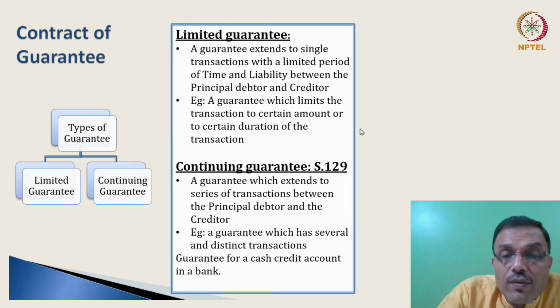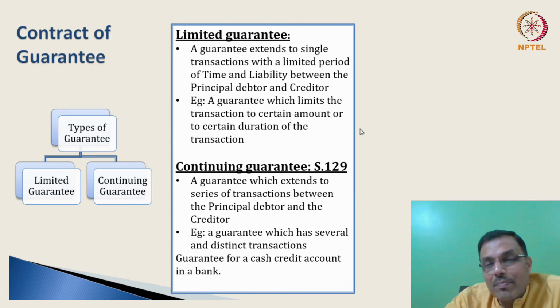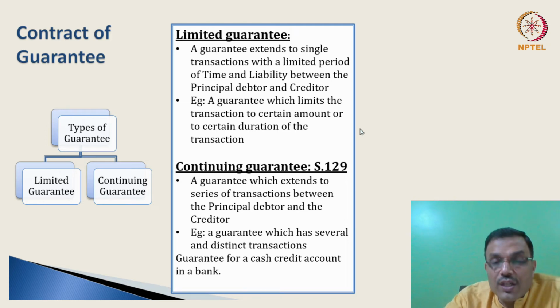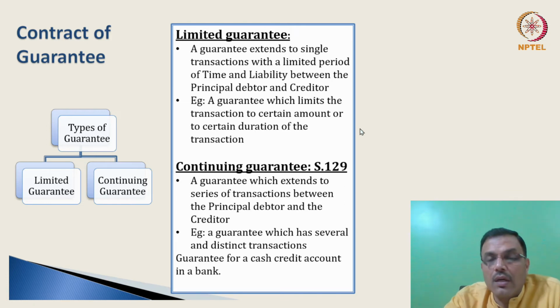And those are what we call irrevocable guarantees. Second, the law also says that a continuing guarantee terminates on the death of the surety or the guarantor. Because remember, a contract of guarantee is a promise of a personal character, right? It's based on that kind of trust between debtor and surety. So if the surety dies, then the guarantee must stop, right?